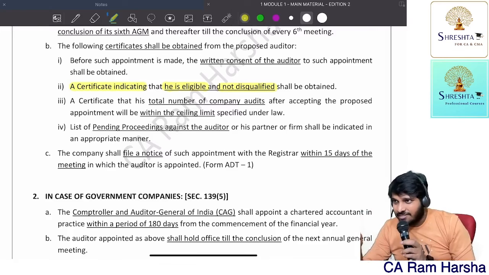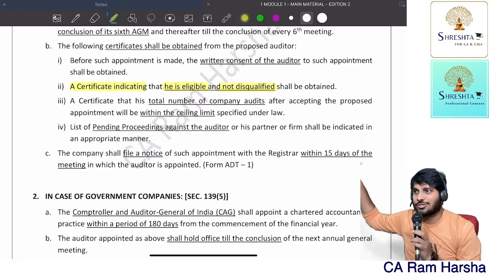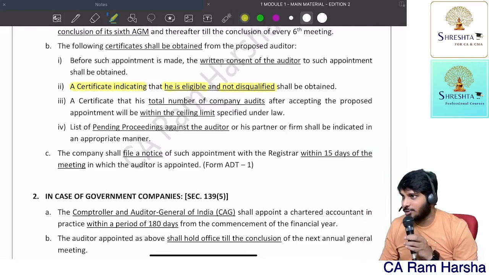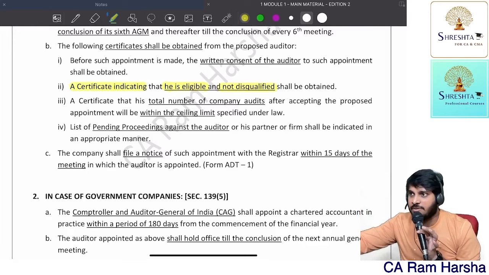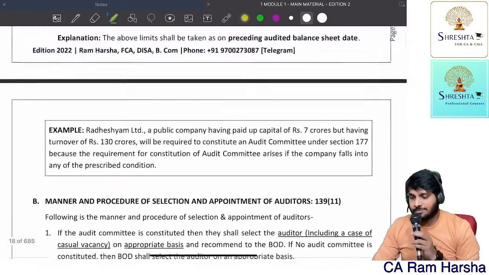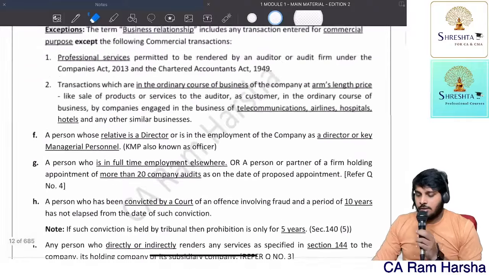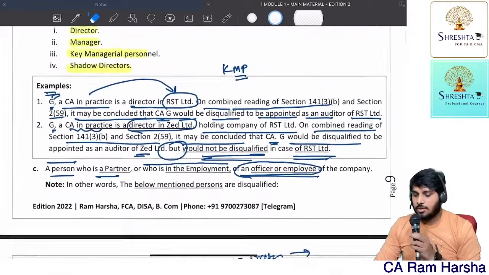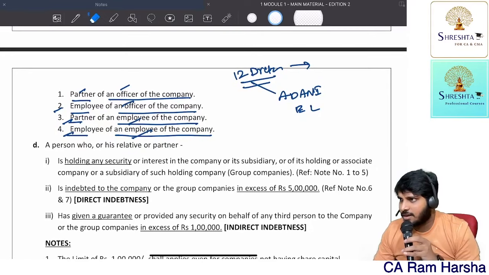If it is discovered later, you are punishable. That is the only course. We can't prevent, but we can correct. Getting the point? We may not prevent the chartered accountant from violating, but we will punish him if we identify the violation. So that's about disqualification C. Clear, all of you? Clear?